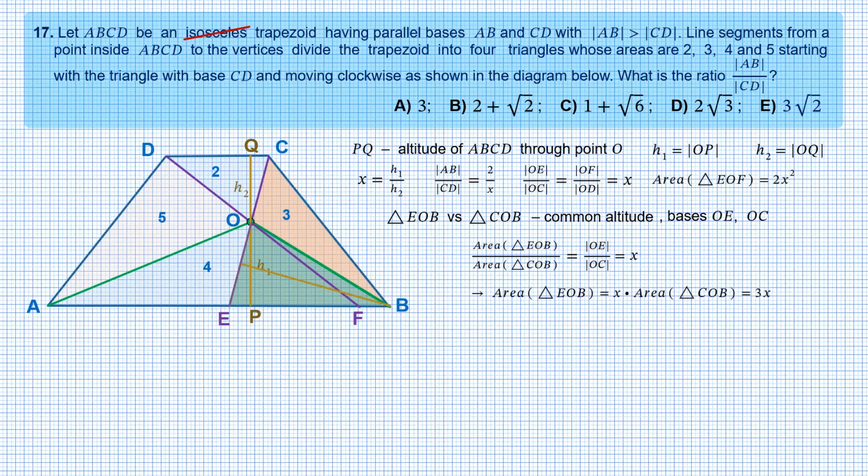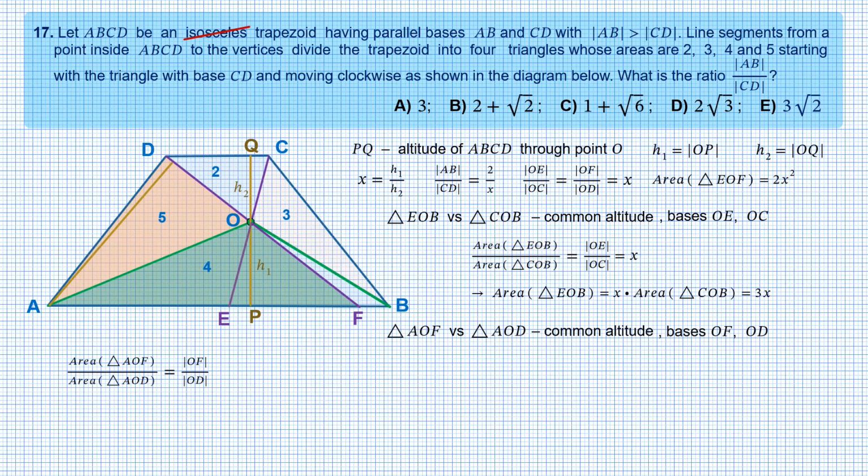Therefore, the area of triangle EOB is 3x. Now consider triangles AOF and AOD. They have a common altitude drawn from vertex A, corresponding to bases OF and OD. So the ratio of the areas of these triangles equals the ratio of the lengths OF to OD, which is again x. The area of triangle AOD is 5, therefore the area of triangle AOF is 5x.